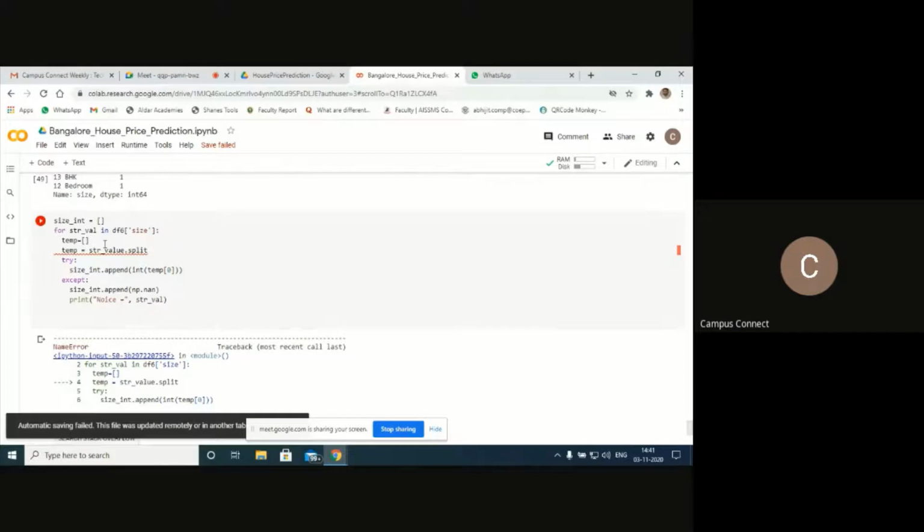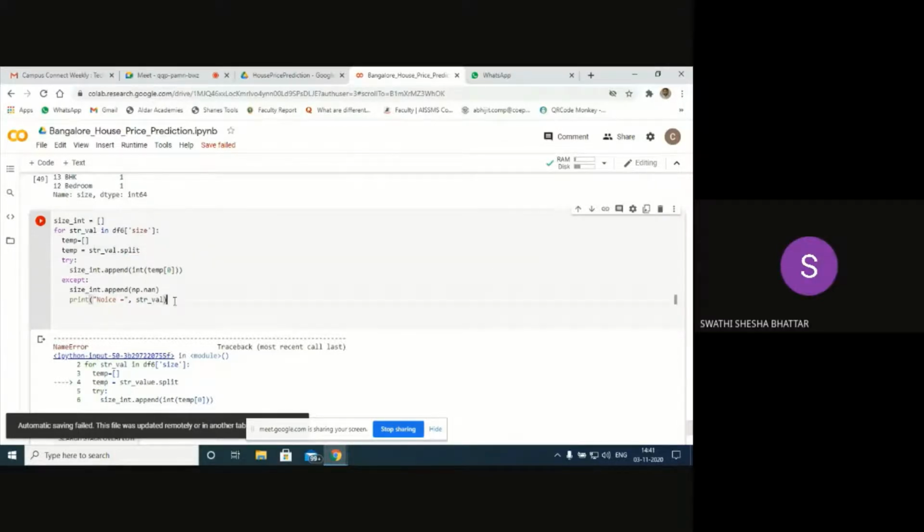Just check, participants. Hello. Yes, sir. Okay, sir. In size int, you are using two variables for str value. It is str int or str val. We should use only one. Str value should be str val. Let's try to have val. Okay, I'm just changing here to str val. Here also str val. So it's a typo mistake, I guess.